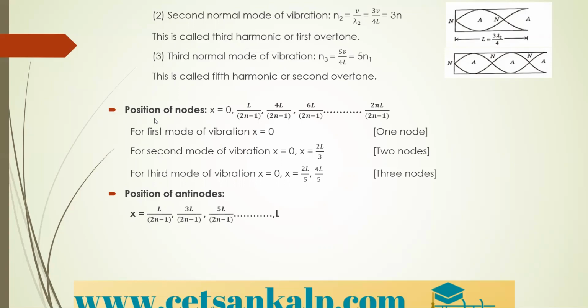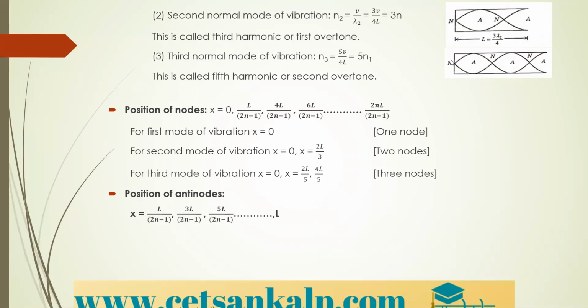Okay. Then the position of nodes is x equal to 0, L by (2n minus 1), 4L by (2n minus 1), 6L by (2n minus 1), and so on up to 2n into L divided by (2n minus 1). So this is the position of nodes. Below you can see the position of antinodes is also written: x equal to L by (2n minus 1), 3L by (2n minus 1), 5L by (2n minus 1), and so on up to L. Then here you can see the first mode of vibration.